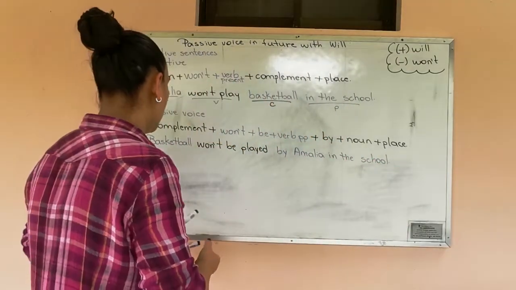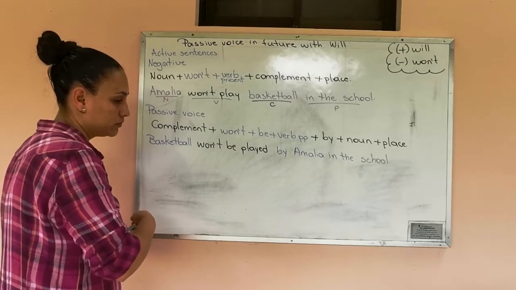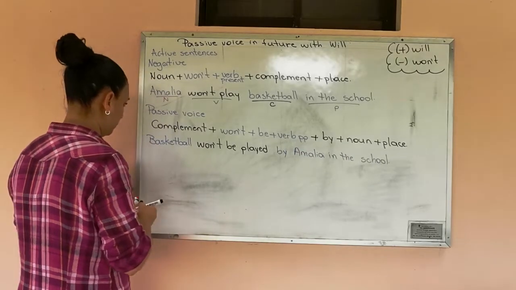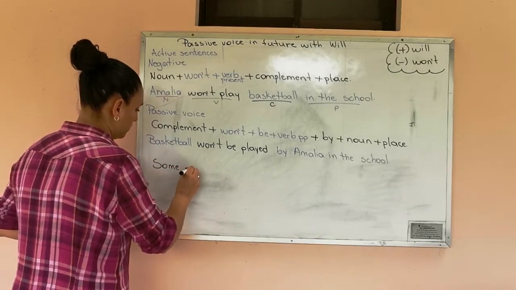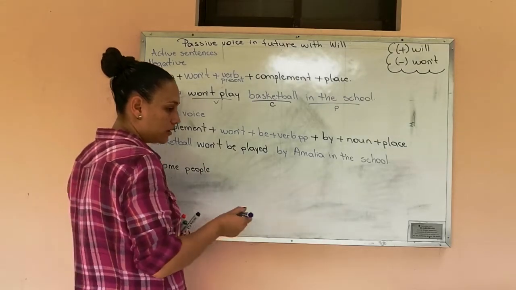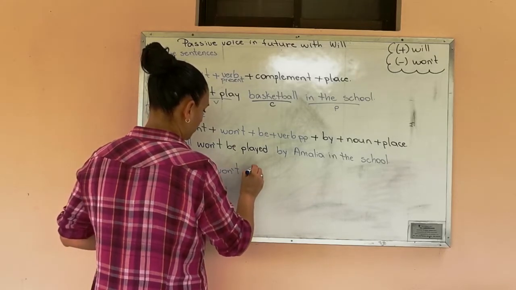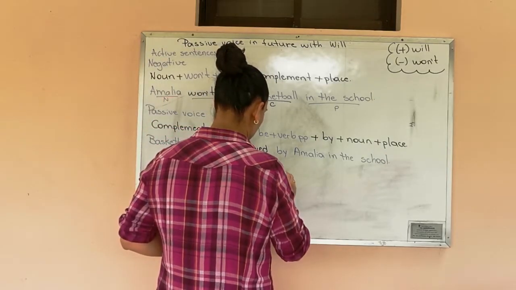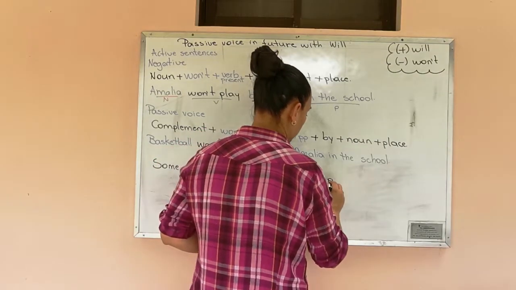Okay, and I am going to write another example. Some people won't eat bread in the park.